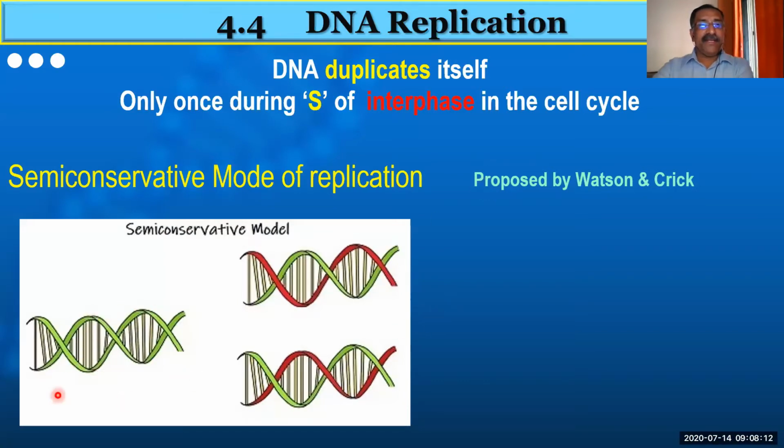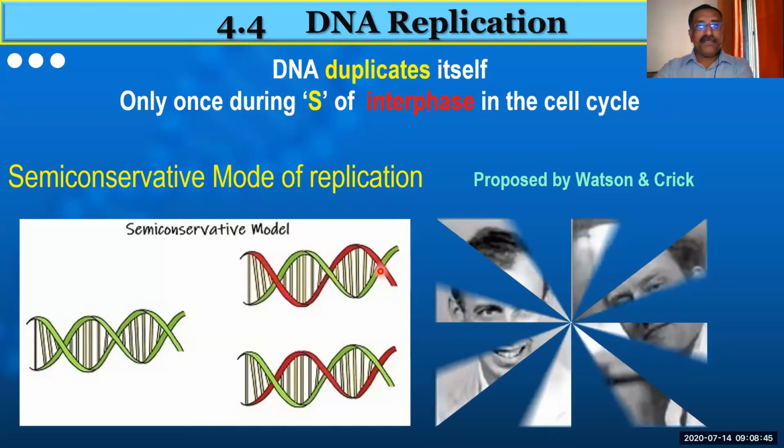And this picture I have shown and I told you. So this is the parental DNA. When this parental DNA divides, you get two DNAs. And you see in both the daughter DNAs, one strand belongs to parent. That is, the green strand belongs to parent, and the red strand, that is totally new. In this case also the same manner. So that is why you say out of the two strands of the DNA, one strand is conserved as it is, and that belongs to the parent. Another strand, that is synthesized new.